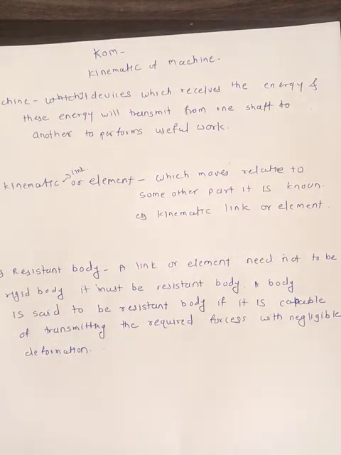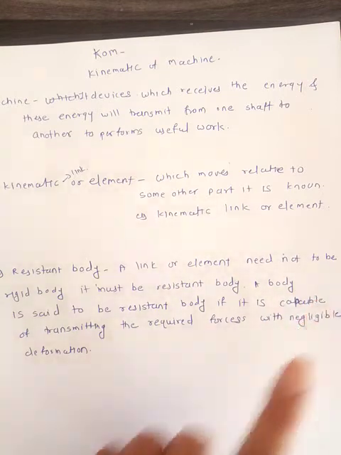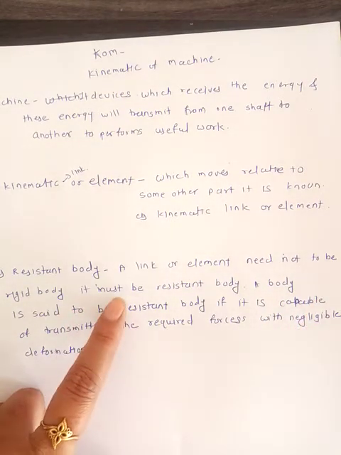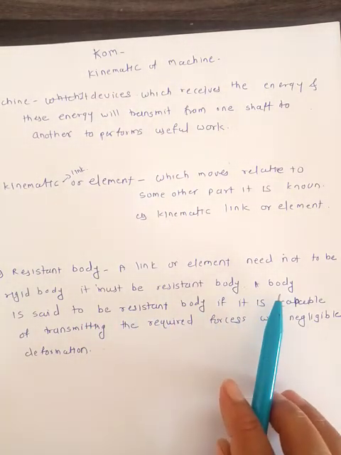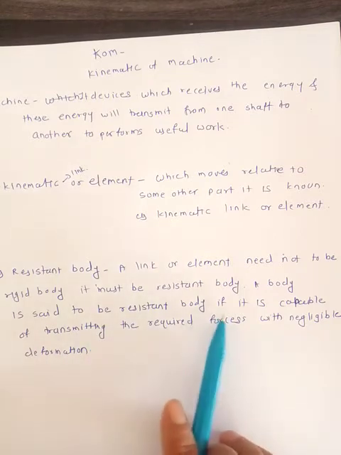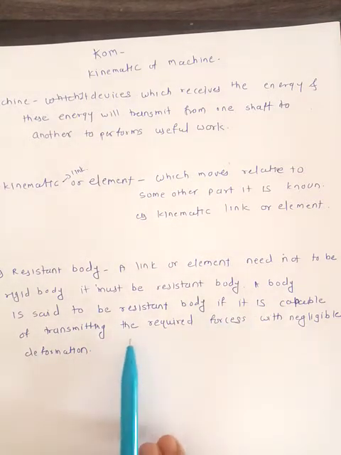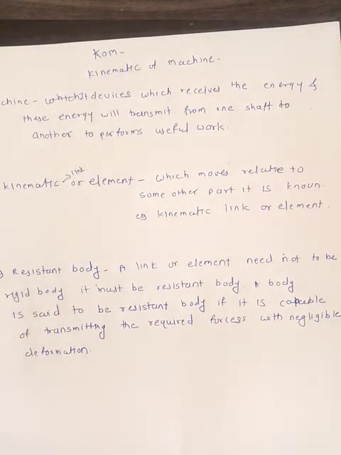A link or element need not be a rigid body. It must be resistant. Then what is a resistant body? A body is said to be a resistant body if it is capable of transmitting the required forces from one part to another with negligible deformation.